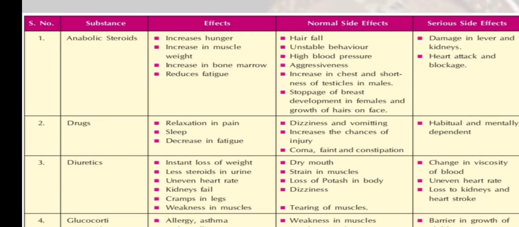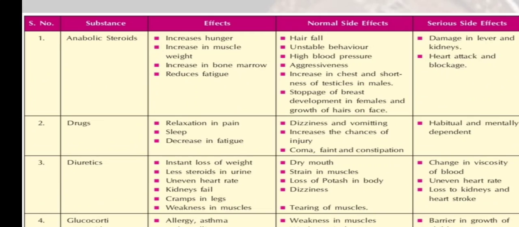That is a positive effect for a particular player who has taken it, but actually it is very harmful. These effects in future are very harmful. For a particular time period it is going to give them a good result, but in future they are going to suffer. Now, what are the normal side effects? These are the side effects of anabolic steroids: hair fall, unstable behavior, high blood pressure, aggressiveness, increase in the chest and shrinking of the testicle in males, stoppage of breast development in females, and growth of hair on the face.